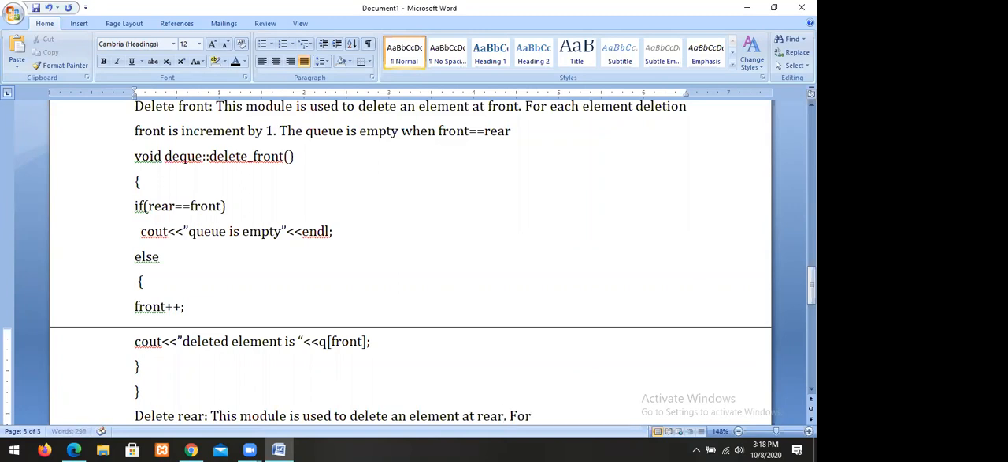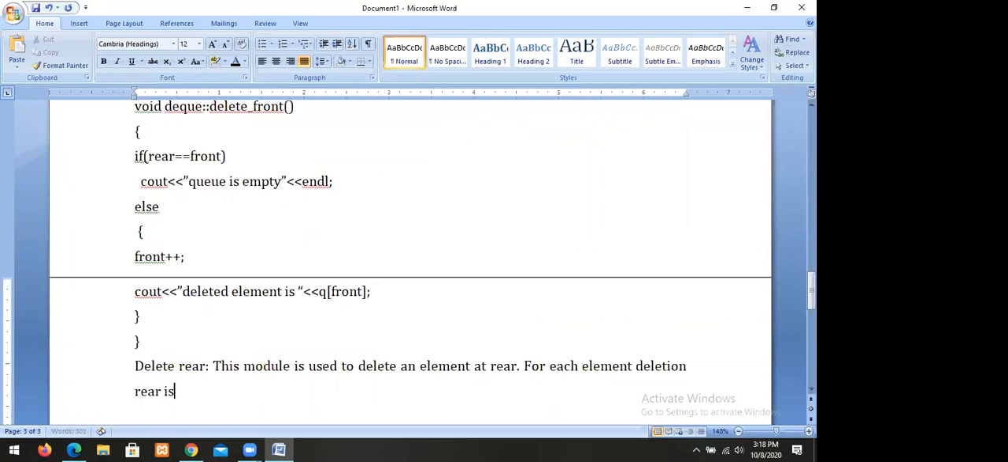For each element deletion, rear is decremented by 1. So we can delete at rear. The delete rear module is used to delete an element at rear. So if I want to delete an element from rear, I will use this module. For each element deletion, rear is decremented by 1.